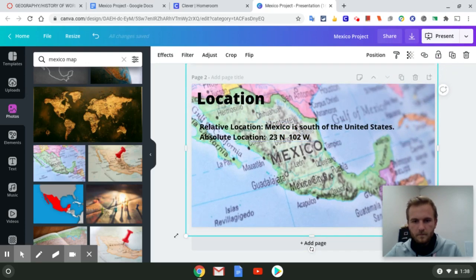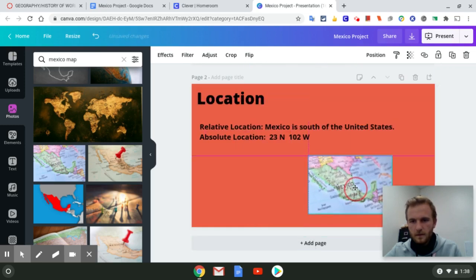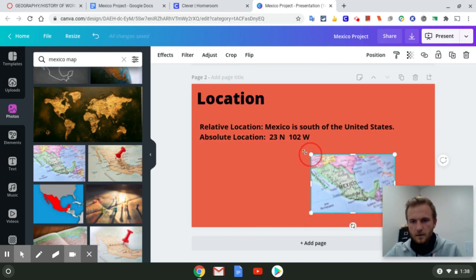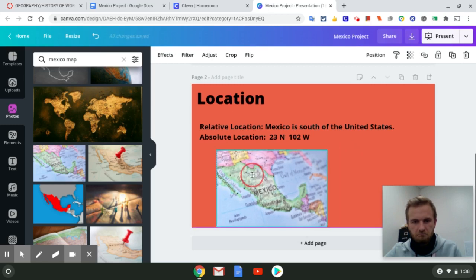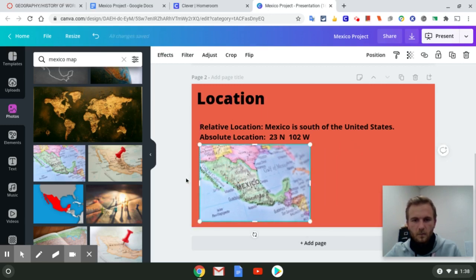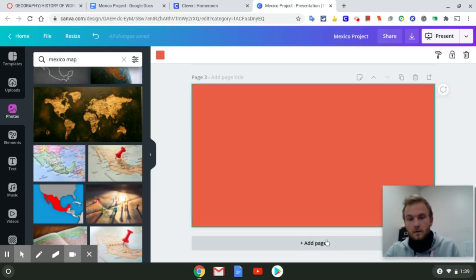You can do it this way, and it's your full background, or you can just make it smaller, and it can sit down here like a normal presentation would look like. It's up to you, whatever you are more comfortable with. Either one will work and get you full credit. So that is, you're finished with the first slide. And then you're going on to the next one, the new page.